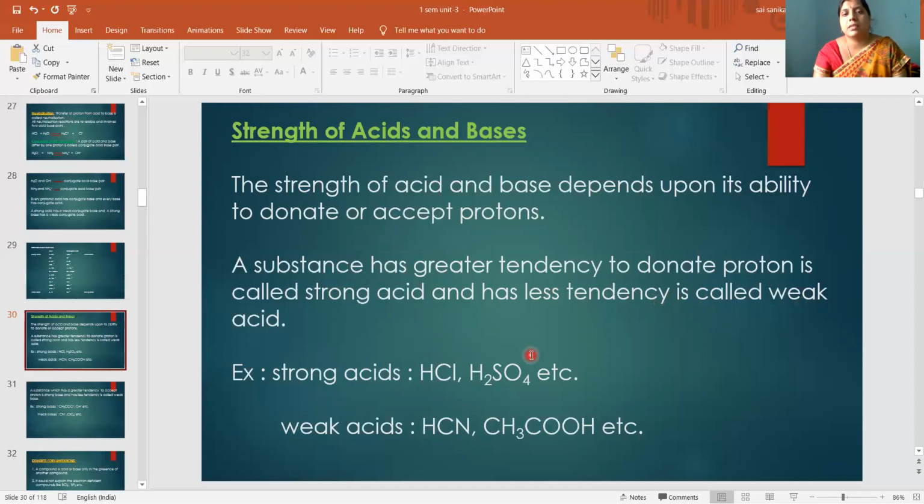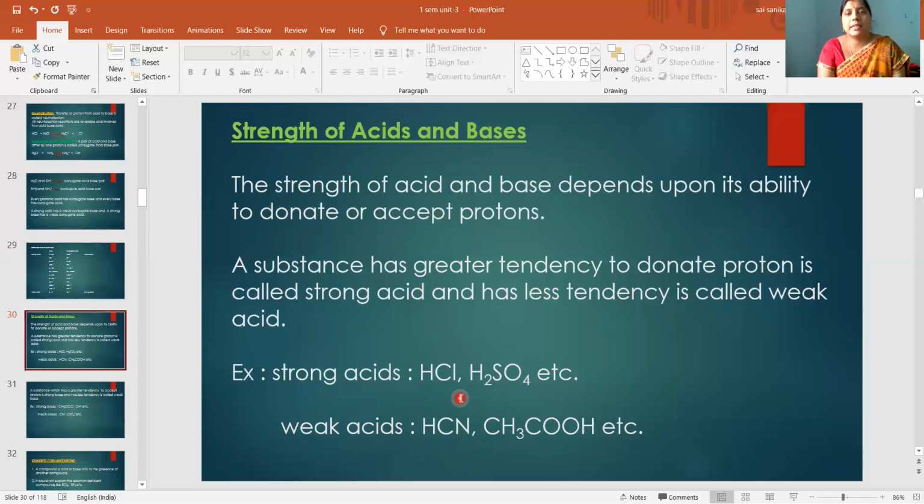is called a weak acid. So for strong acids, examples are HCl and H2SO4, which easily donate protons. Whereas weak acids, CH3COOH, acetic acid, and HCN, all have less capacity to donate protons. So what is a strong acid according to the Bronsted-Lowry theory?